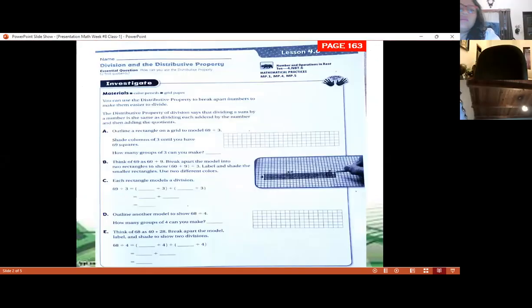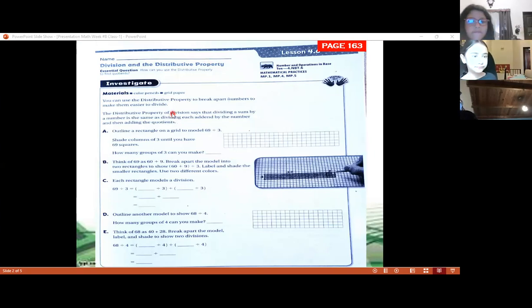Now, page 163. In that page, you can notice the topic, and then it says, you can use the distributive property to break apart numbers to make them easier to divide. We can use the previous way to find the divisions. You find a number that you multiply by that number to get the answer, or we can break the numbers to make this division easier.